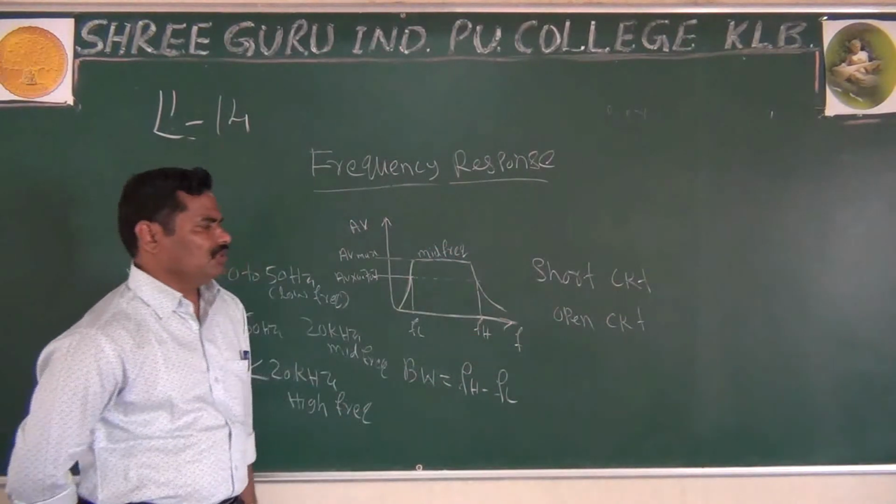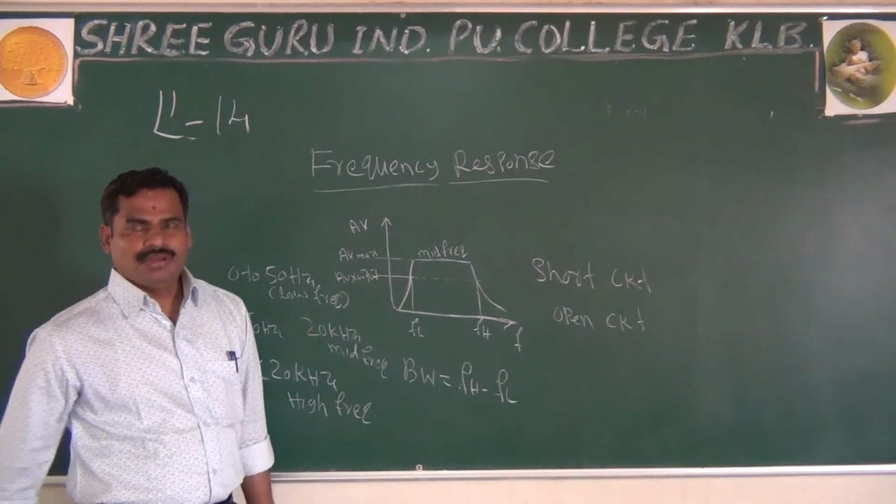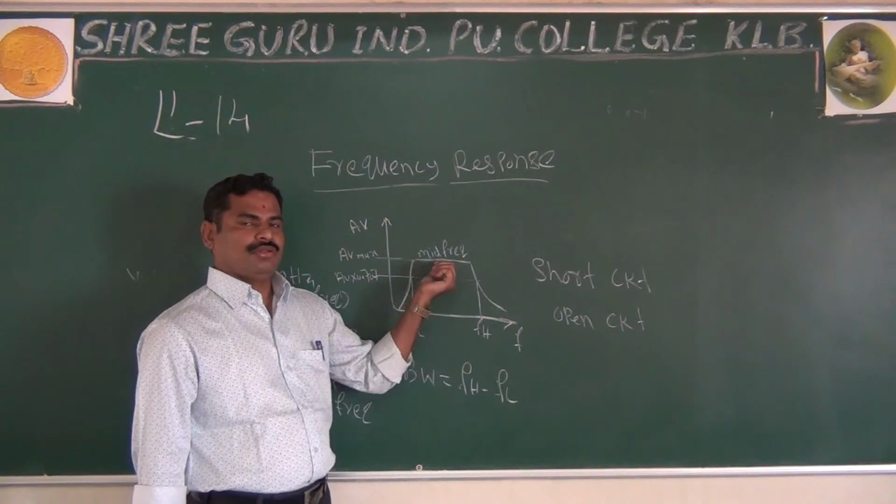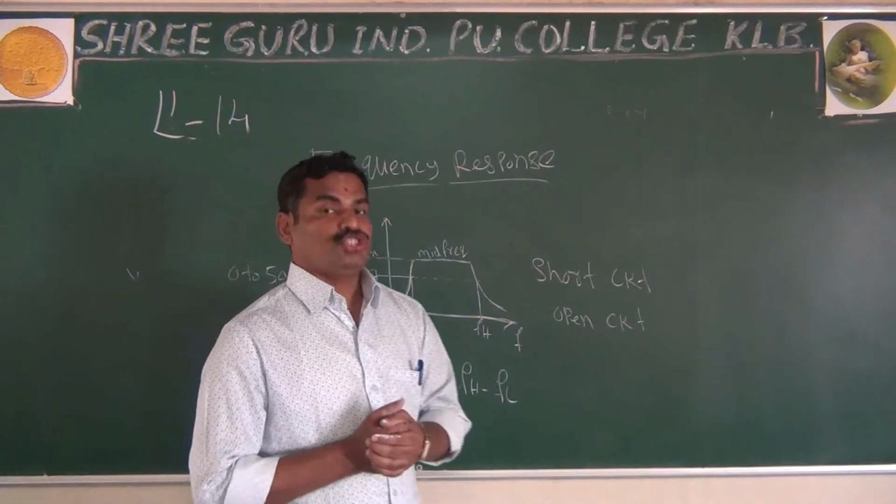Another way, this is very simple to write in your exam. Another, if you are interested, in the midband, what happens? The capacitor acts as a short circuit.